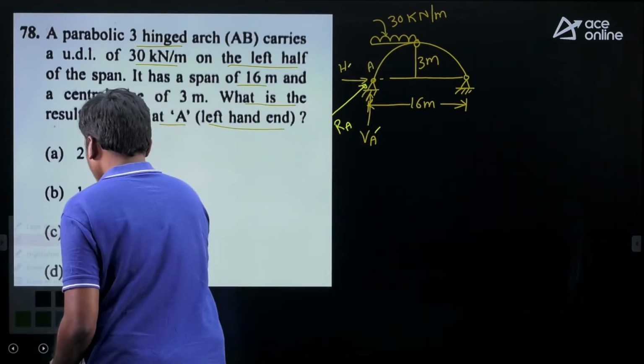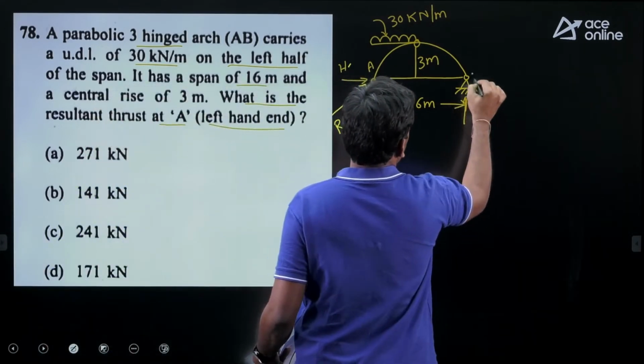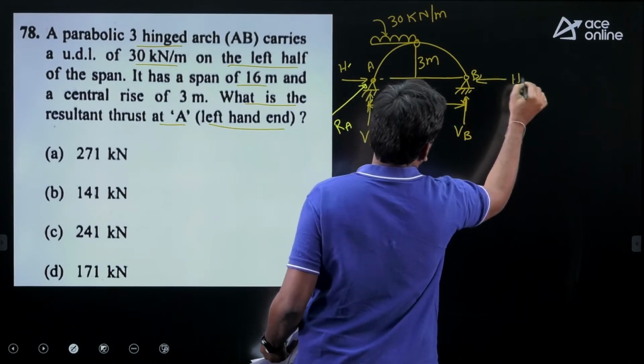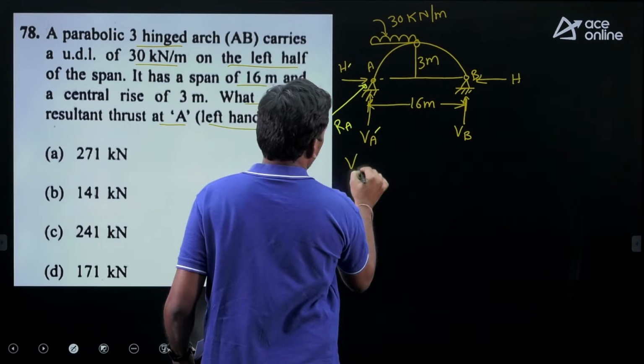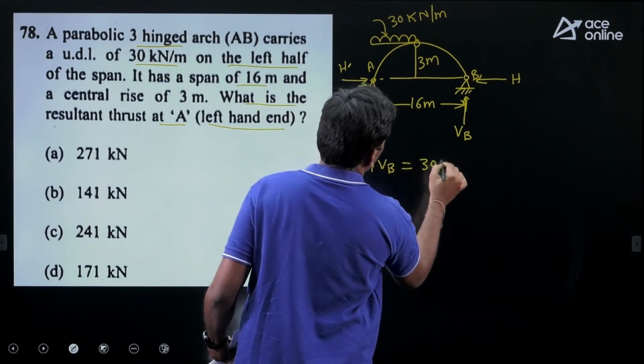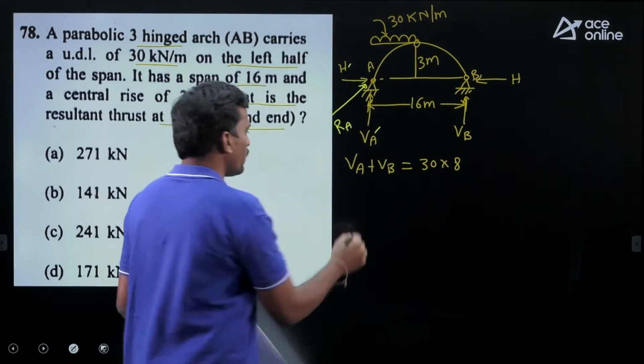Okay, so first we'll find the vertical reaction, then this is B, then this is VB, then this is the horizontal reaction. Okay, so here VA plus VB equals 30 into 8. Then taking moment about support A or support B, that is your wish.